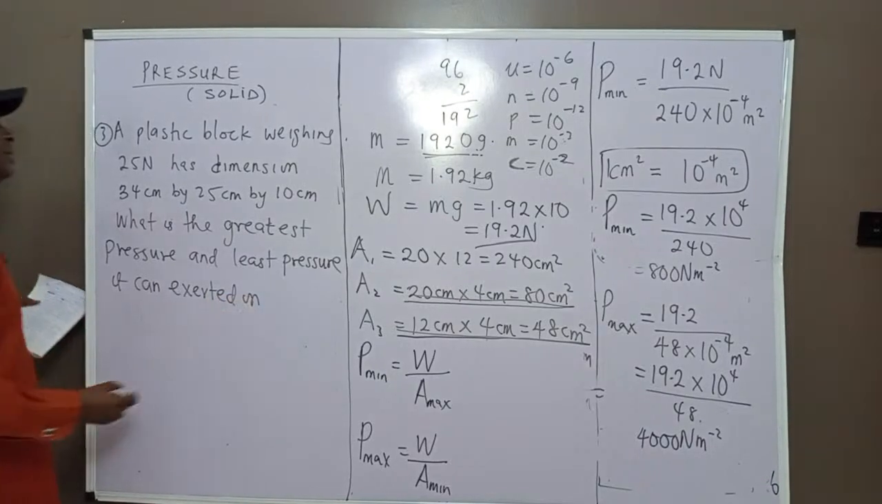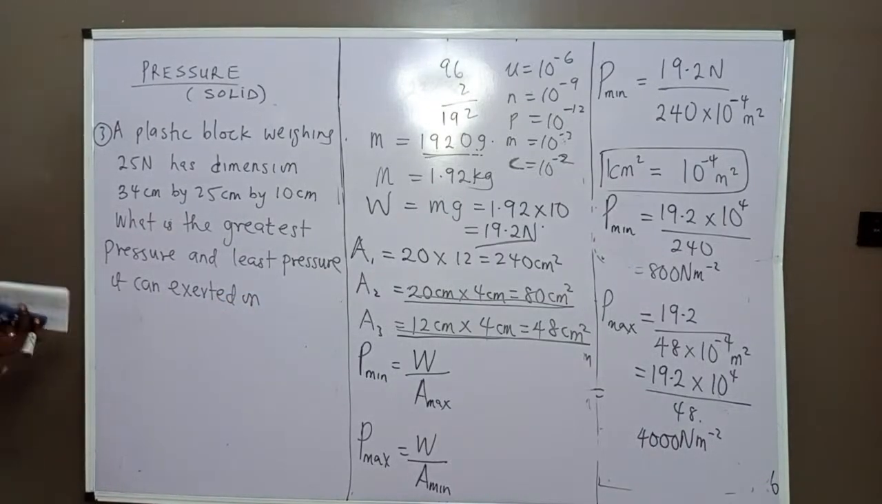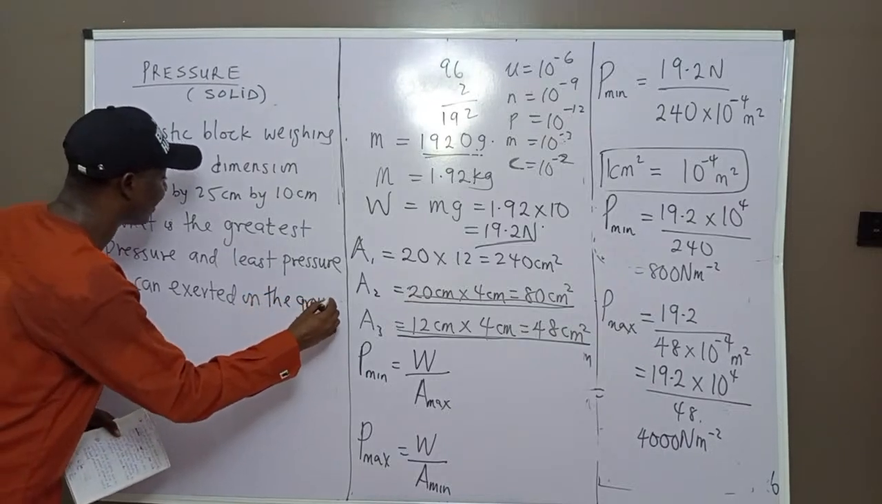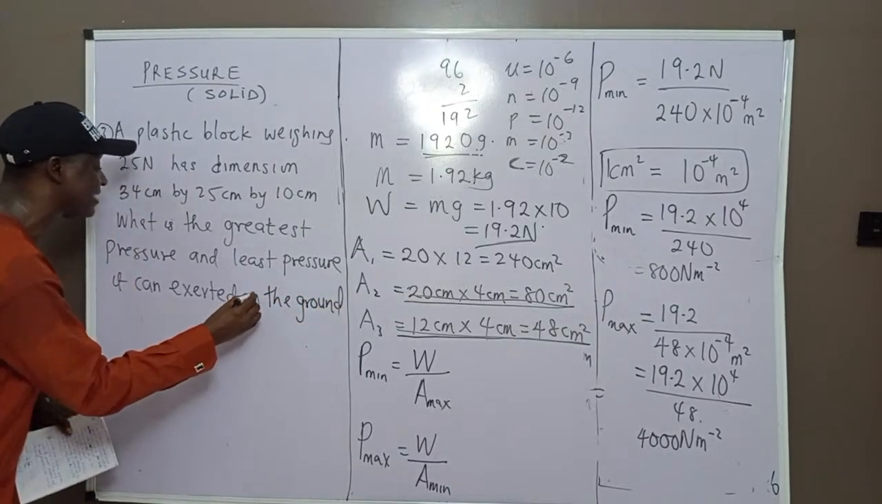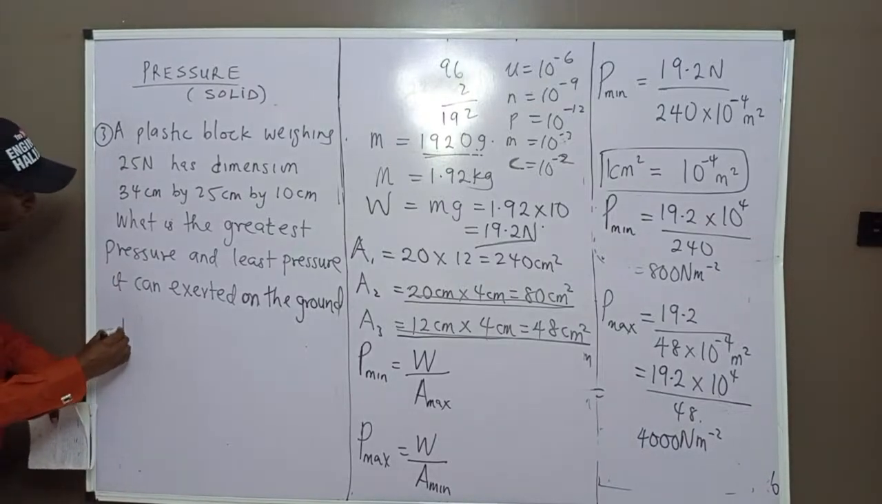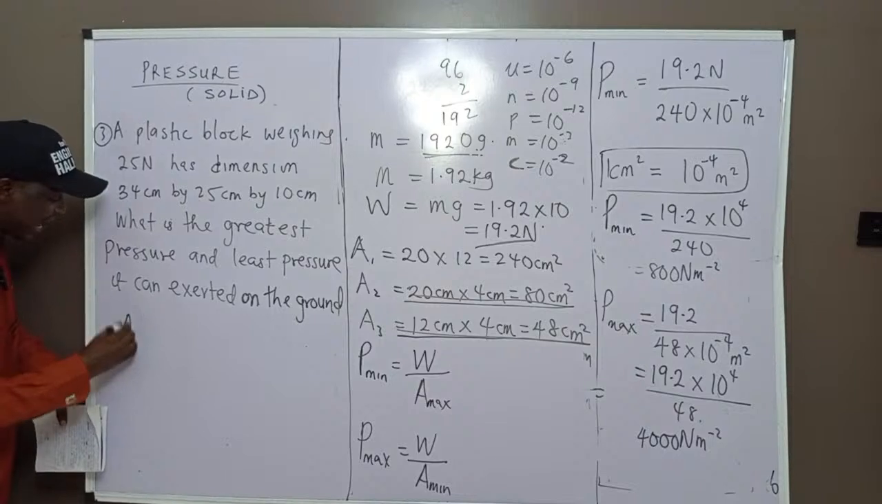on the ground. Now, if you check this question, they didn't give us anything like density. They have already given us the direct weight. So I believe this question will not give you problems. What you just need to do is get the different areas.